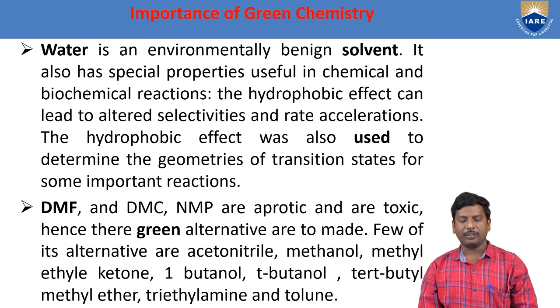DMF, dimethylformamide, DMC, and NMP, N-methylpyrrolidone, are aprotic and toxic. Hence, greener alternatives are to be made. A few of the alternatives are acetonitrile, methanol, methyl ethyl ketone, 1-butanol, tertiary butyl methyl ether, triethylamine, and toluene.